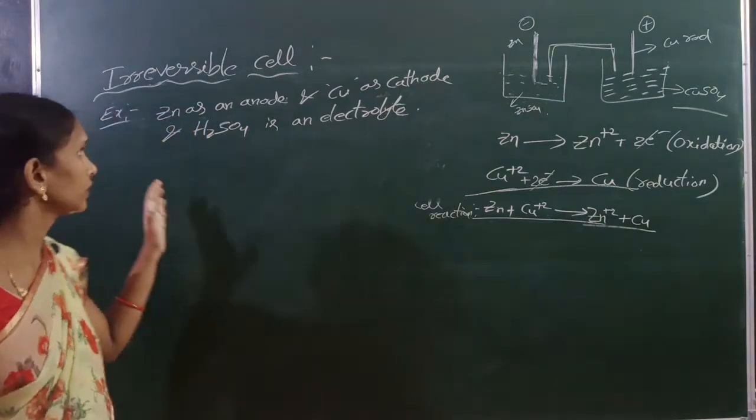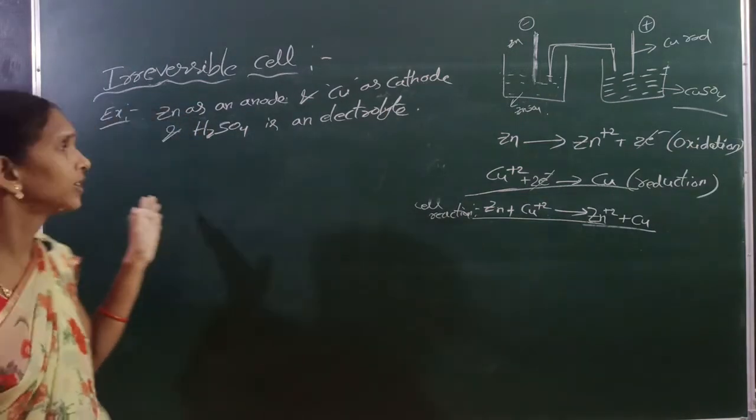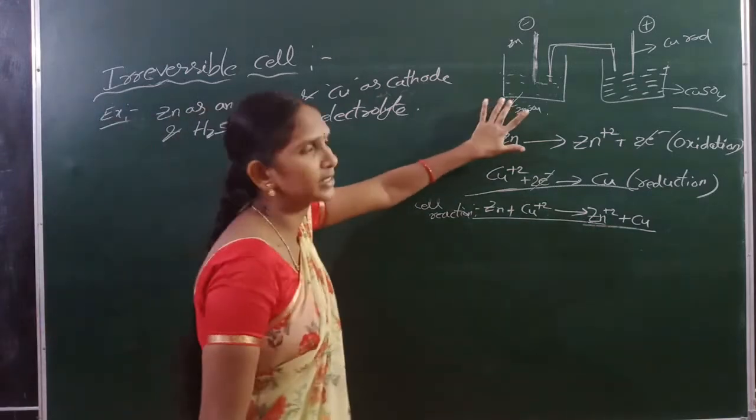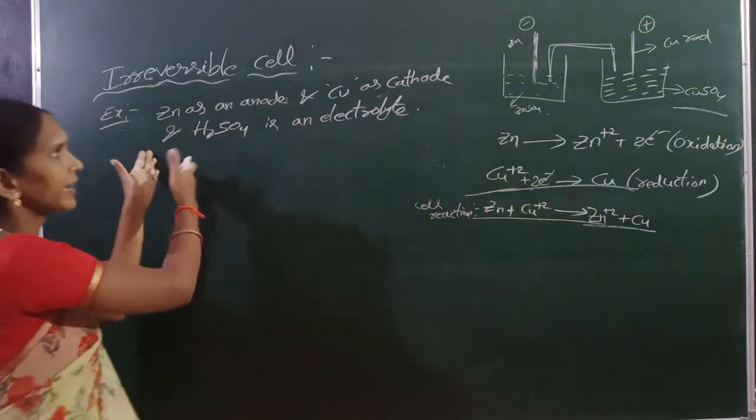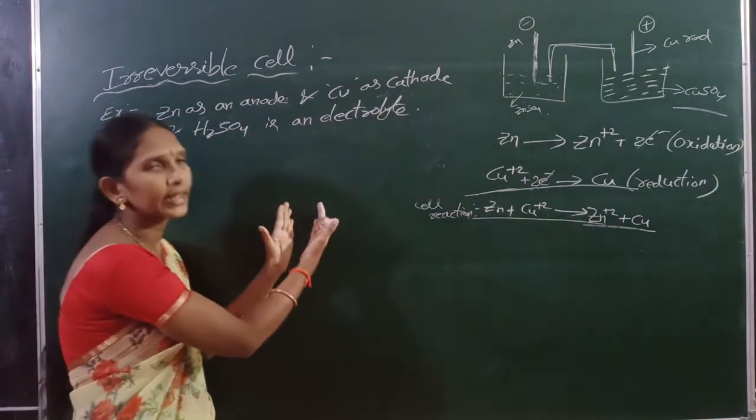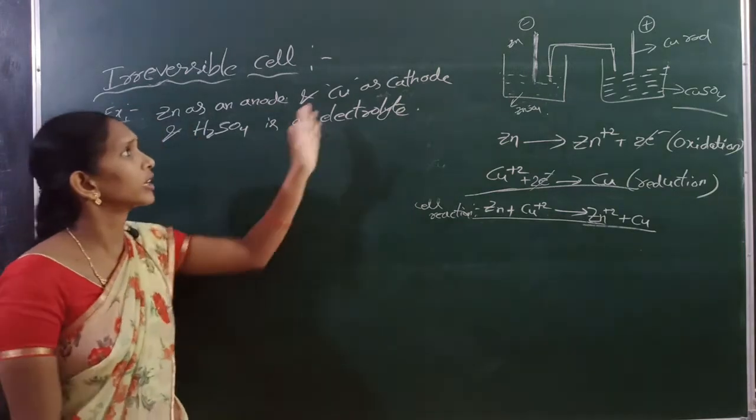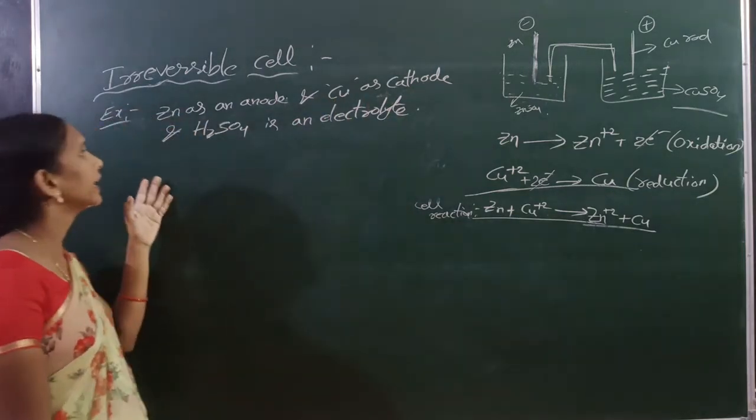This is a galvanic cell with Zn as the anode and copper as the cathode.